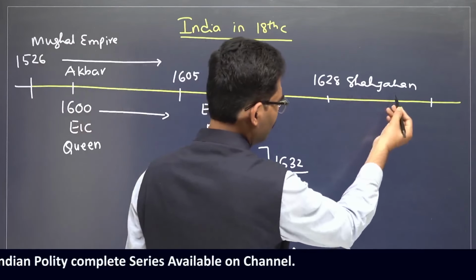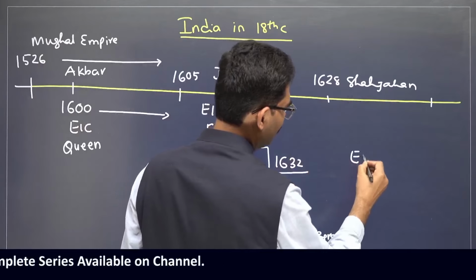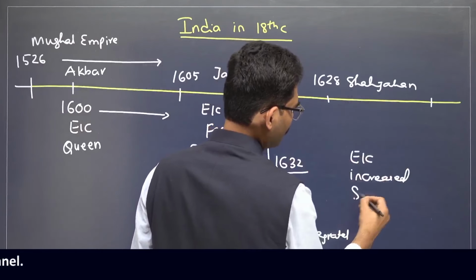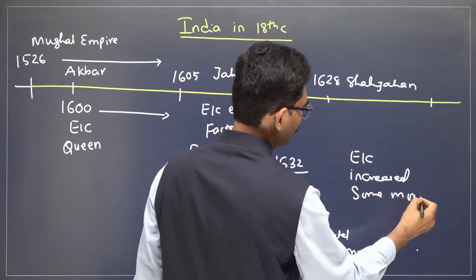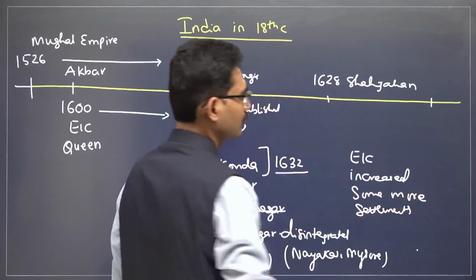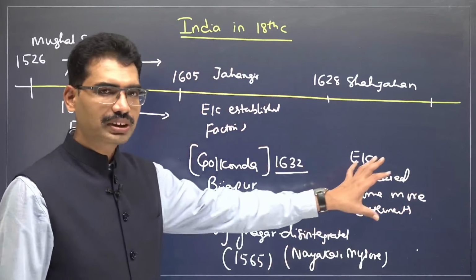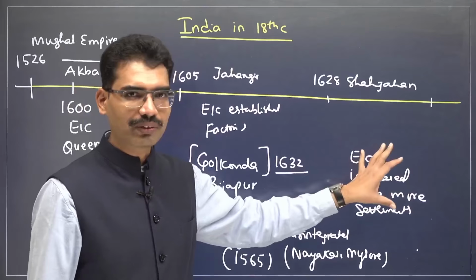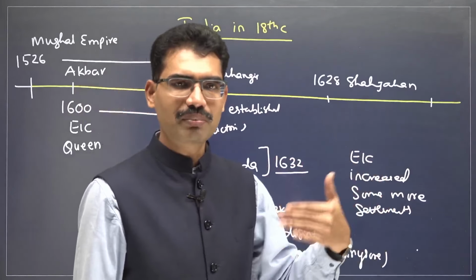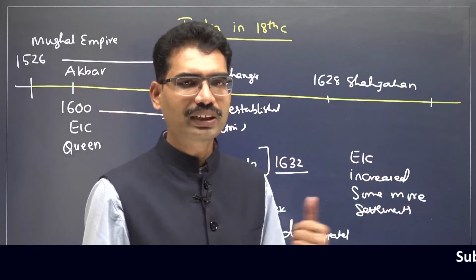This was the time period when East India Company increased some more settlements. East India Company came just as a trader only. They are not a political power. Like today we are encouraging MNCs, multinational companies, to come and invest here and provide employment here.